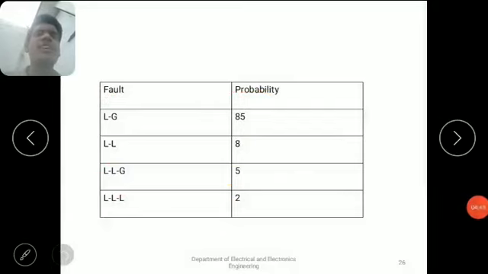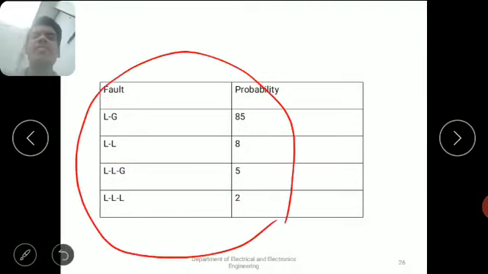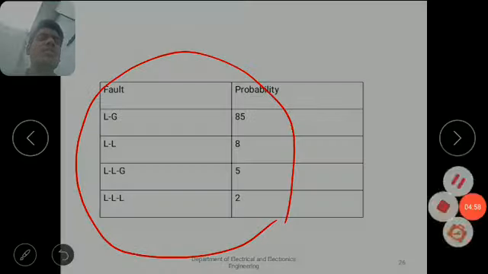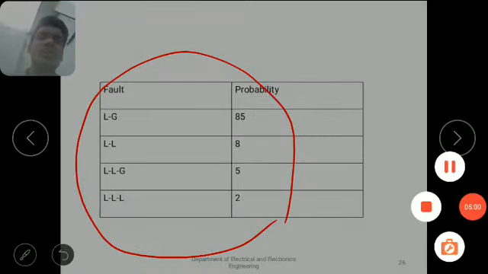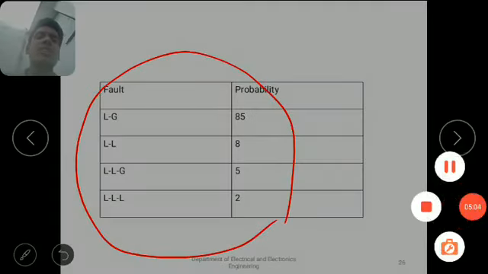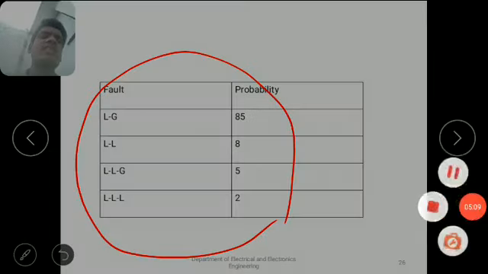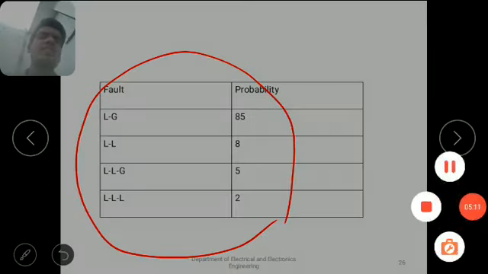From this I conclude that we have to protect our equipment from those faults: line to ground faults, line to line faults, double line to ground faults and triple line faults. We should protect our equipment. For that we are using switchgear and protection equipment and protection schemes. That is the reason we are studying the subject SGP, switchgear and protection.